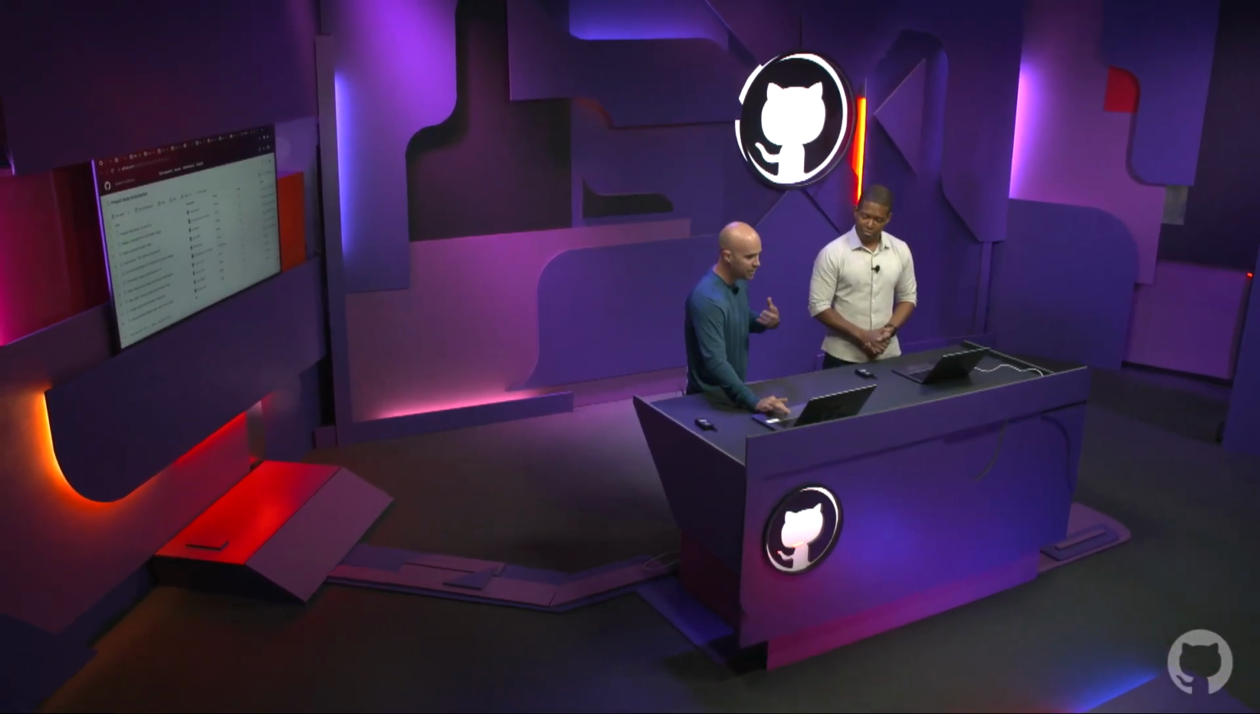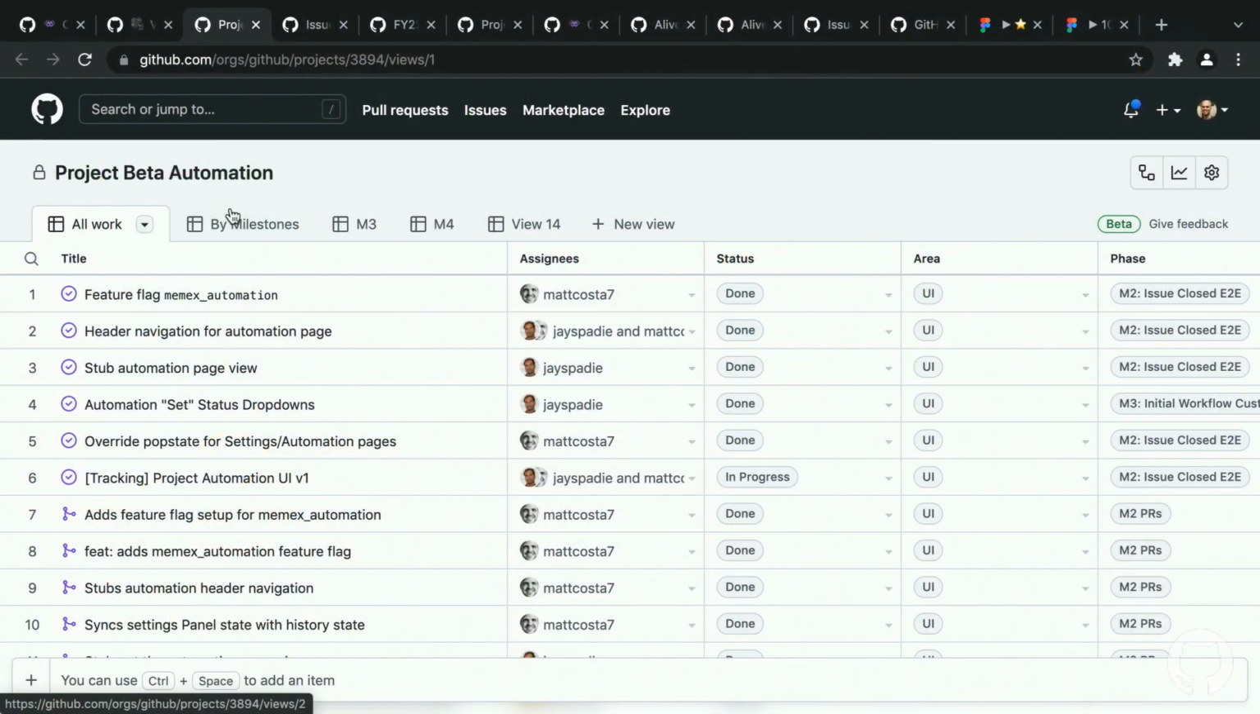Here's another team that did the exact same thing. This is our automation or workflows feature. Yes. This is all the work that they're doing. Hi, team.